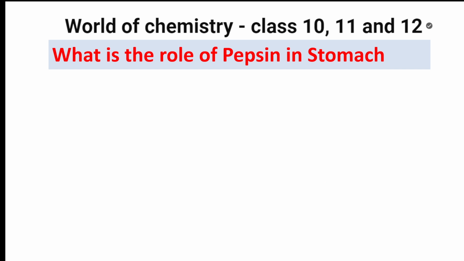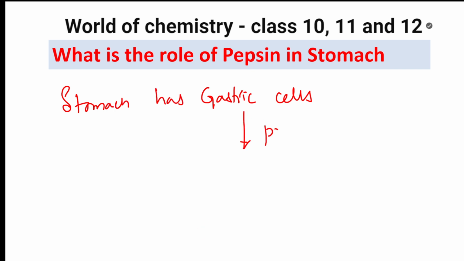Now let us see the next question. What is the role of pepsin in stomach? Where is the pepsin present? In the stomach, there are gastric cells. So gastric cells, what do they produce? They produce pepsinogen.